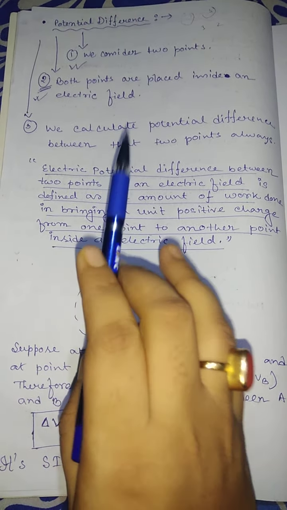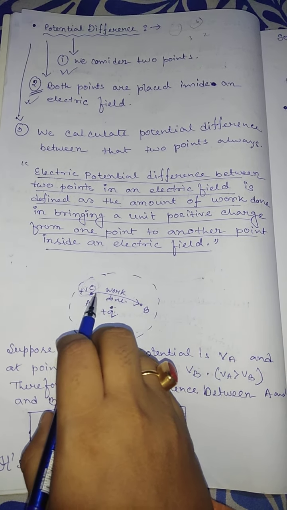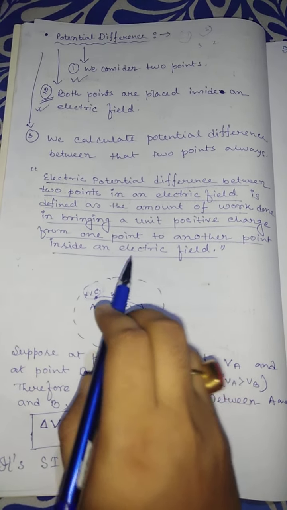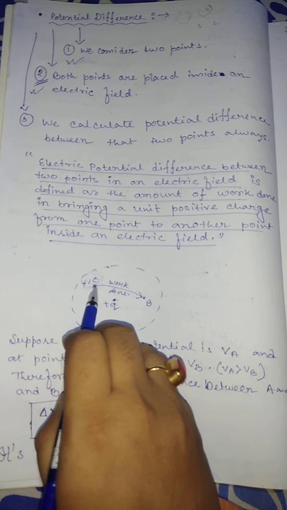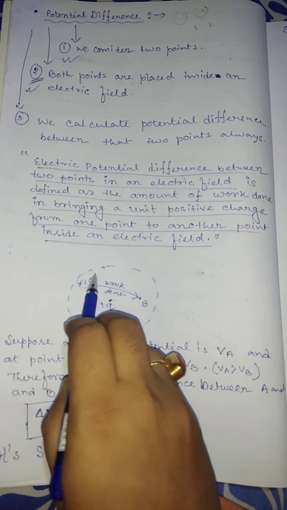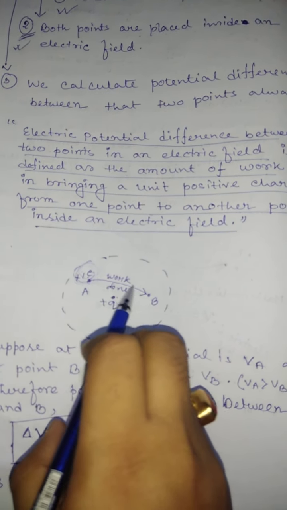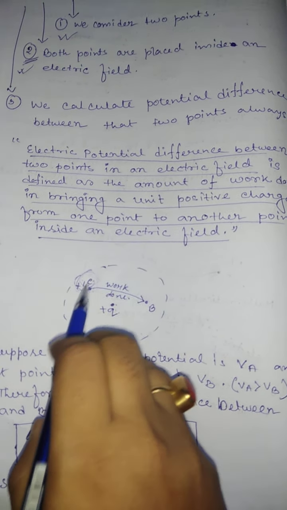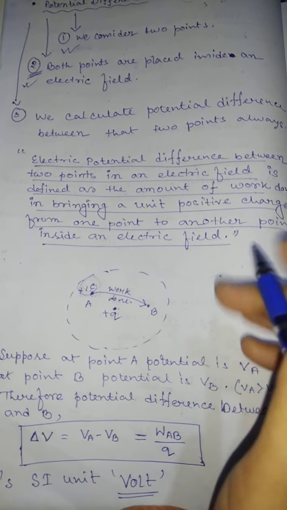But for potential difference, the unit positive charge is situated at a certain point inside the electric field. The amount of work done in bringing this charge from A to B inside the electric field is called potential difference.